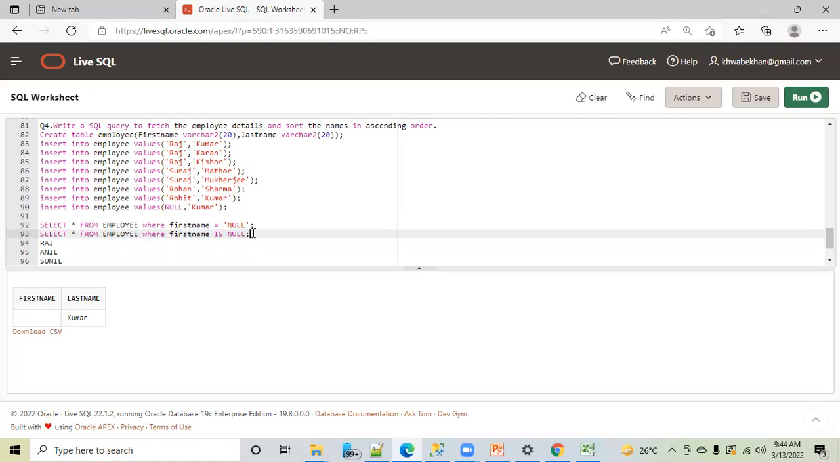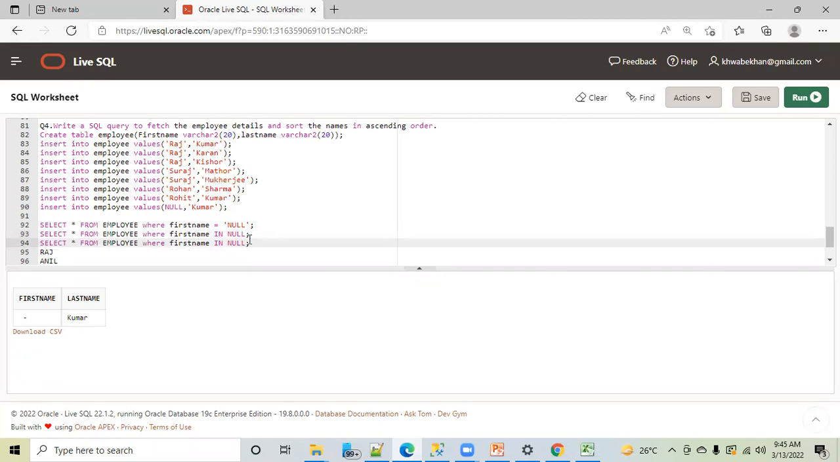I have just one question. Can we use where first name in null? Will in work with null? Very good question. Before executing this, think about it. What does in actually do? It fetches specific names, like an OR function. Now let's see what happens, but very good question. Let's discuss this.